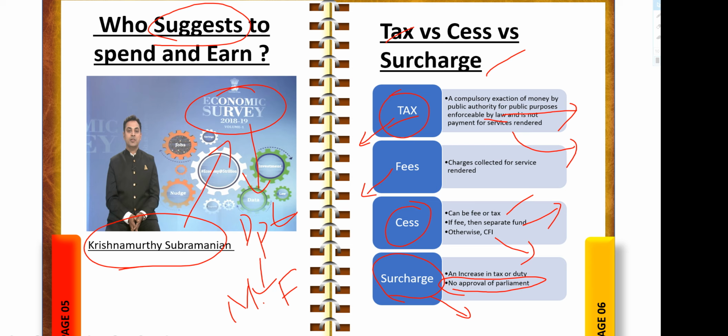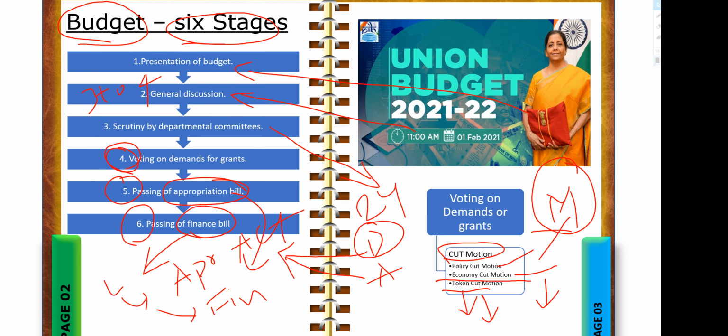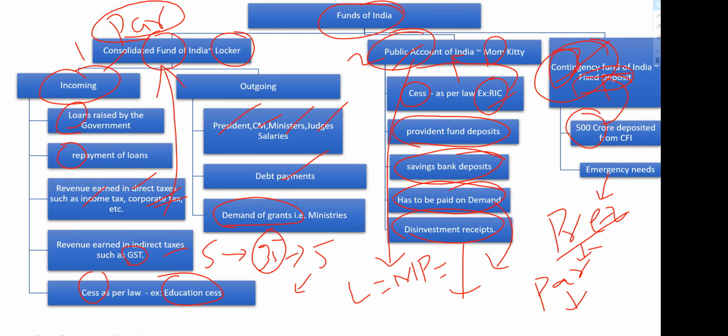So to revert, if you go back, economic survey will be suggesting how to spend and how to earn. Based on that, budget will be prepared, and budget will be introduced in parliament, right? And government will be maintaining all those budget money in three accounts: consolidated fund of India, public accounts of India, and contingency fund of India. Okay, so this is how you can conclude completely.